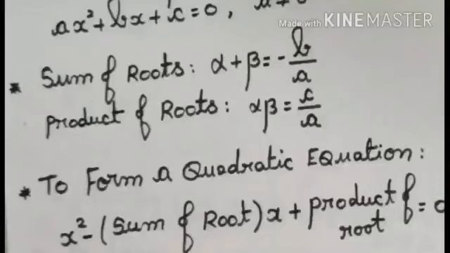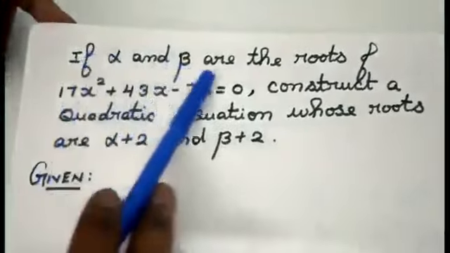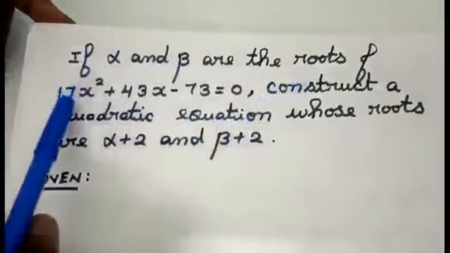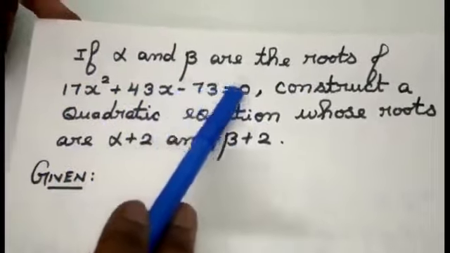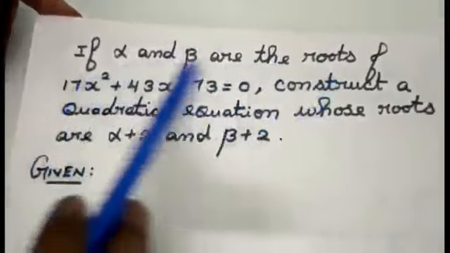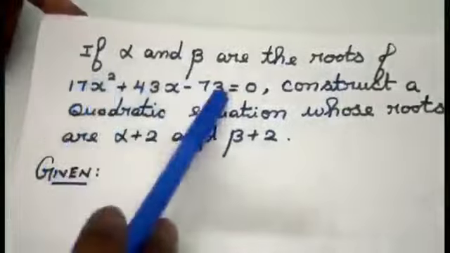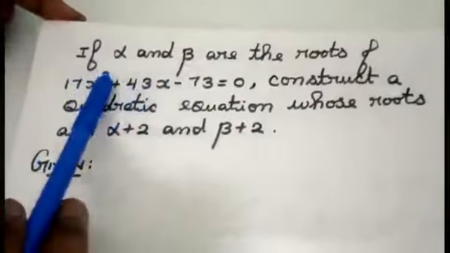Students, now we are going to do a sum based on quadratic equation concept. If alpha and beta are the roots of 17x square plus 43x minus 73 equal to 0. Alpha and beta are the roots of the given quadratic equation, and this is a quadratic equation I am identifying by the highest power, that is x square.